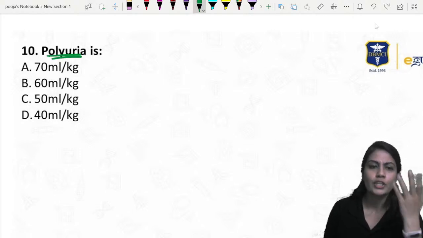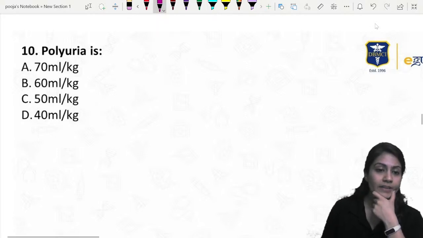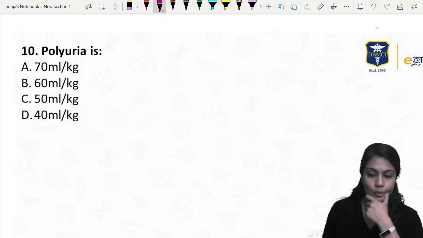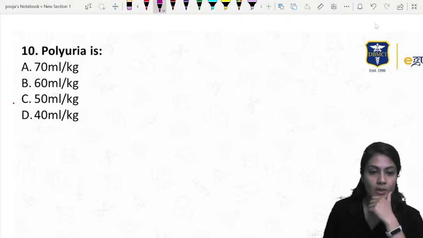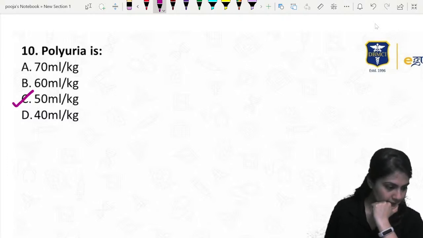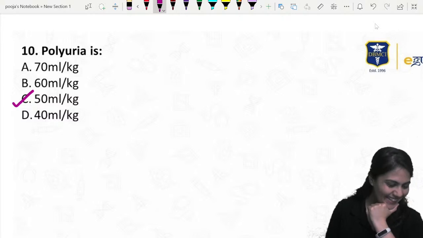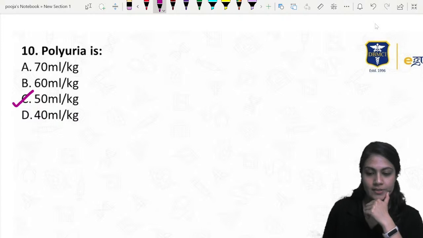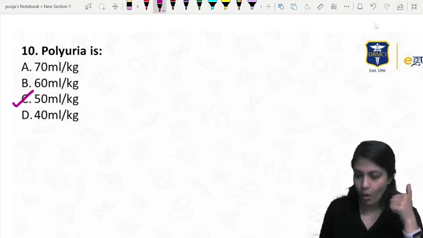Polyuria, definition, what does it say? When we learn about the renal system, we know that when we say this is polyuria, answer please. There are two definitions. First one is this, option C. Good, the answer is correct. That is 50 ml per kg. That is polyuria. Or there is one more thing.